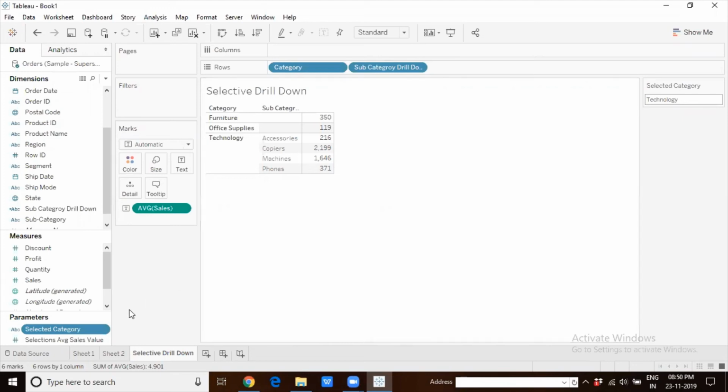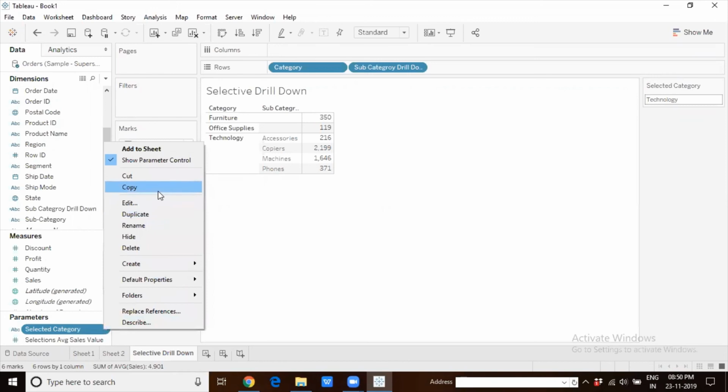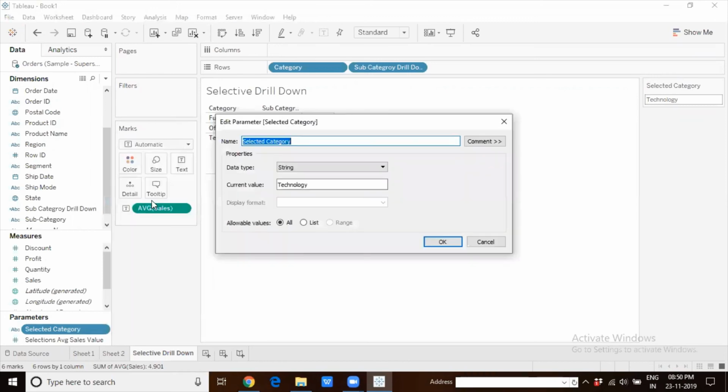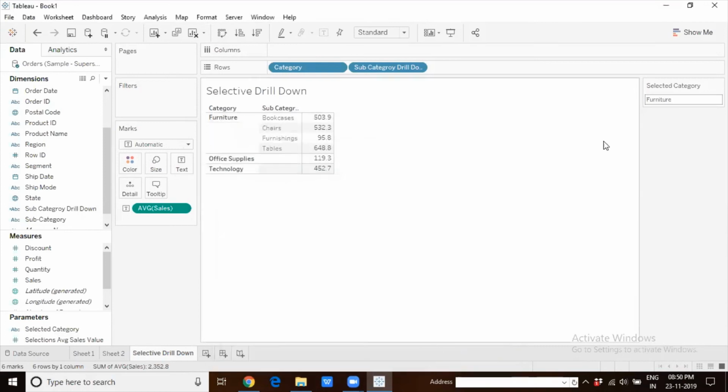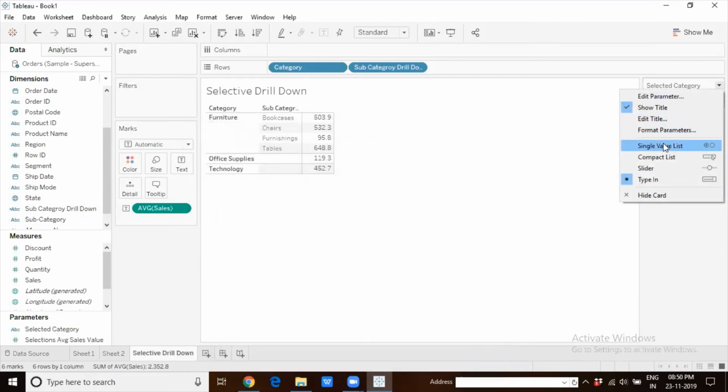In that case, leaving the allowable values as all may not be meaningful. So let us actually list out the names of the categories, like furniture, office supplies, and technology, and display them as a single value list.